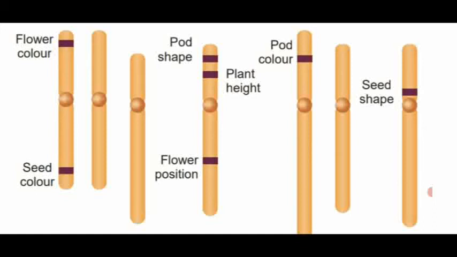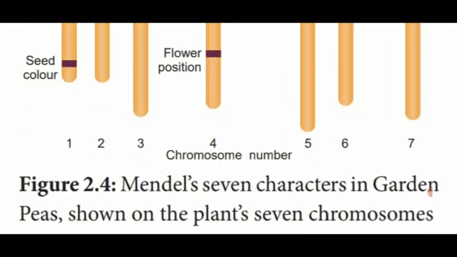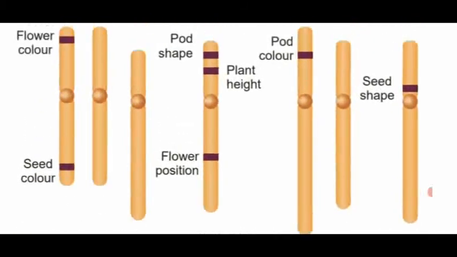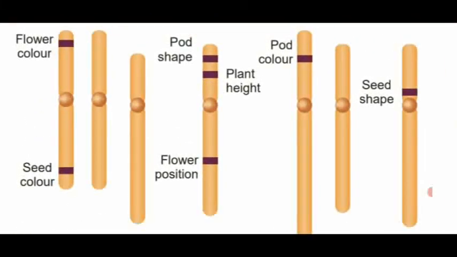The fifth chromosome has the pod color, and the seventh chromosome has the shape of the seed. So these are all the 7 contrasting characters in the garden pea plant. The shape is the chromosome. Inside the chromosome, the violet color shade is the genes which show the contrasting characters.